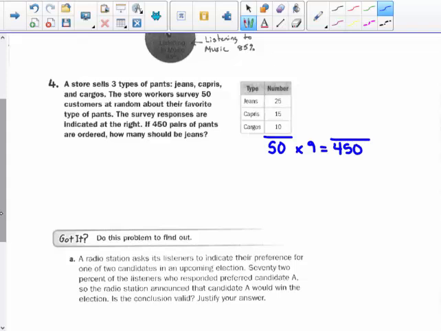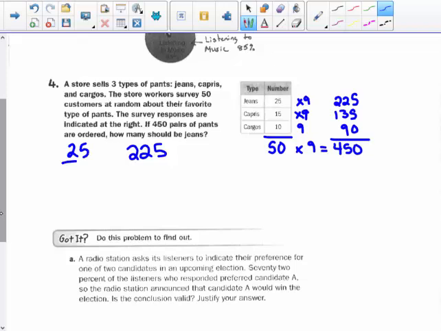So I need these results pretty much to match. I want to order as many of the kind of pants that people want as possible. So if I just multiply by 9 here, I would get 225. And 15 times 9 would give me 135. And 10 times 9 would give me 90. And yes, that would add up to 450. How many of them should be jeans? Oh, 225. Oh, could have done that way easier.